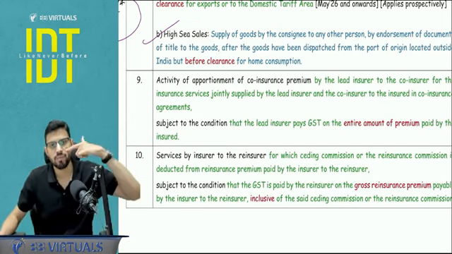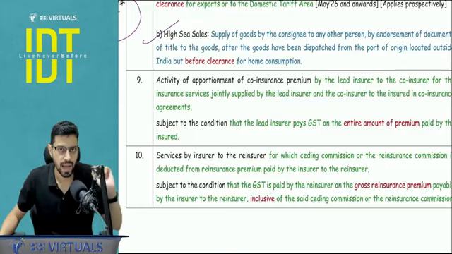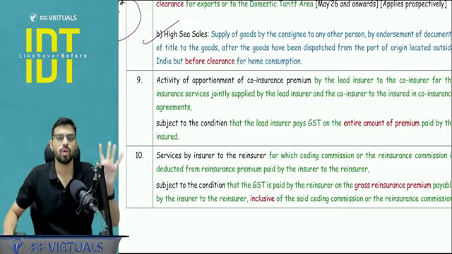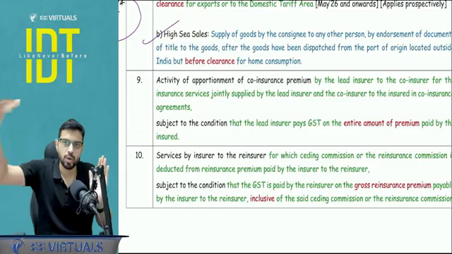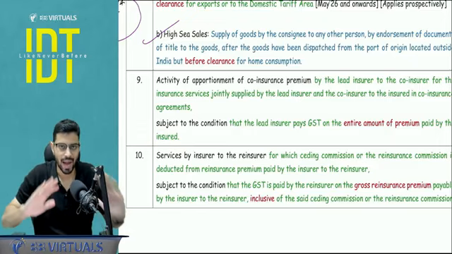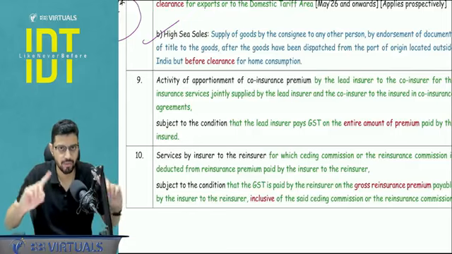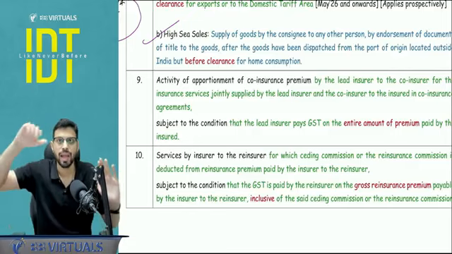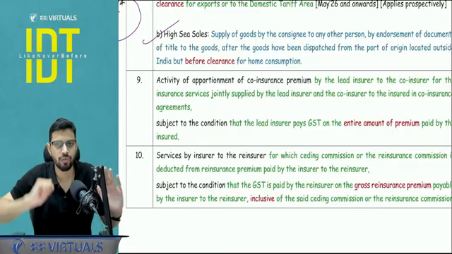Next, high sea sale is just like that. I imported goods, while the goods were in high seas. So technically they have not entered India. Do you know what is India in our GST law? Important to understand, not very much testable, but for fundamental understanding: till 200 nautical miles, it is considered as a part of India. Apart from that, obviously our land territory, as per Article 1 of the Constitution, our states, our UTs, they are India. Airspace above our land is also part of India.